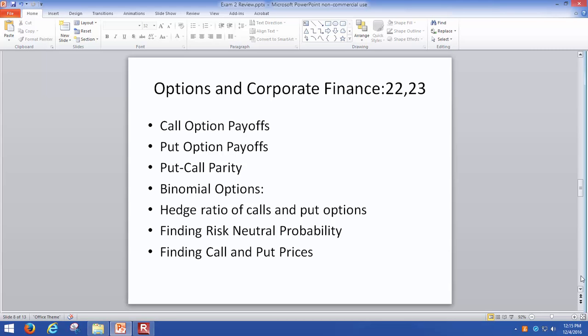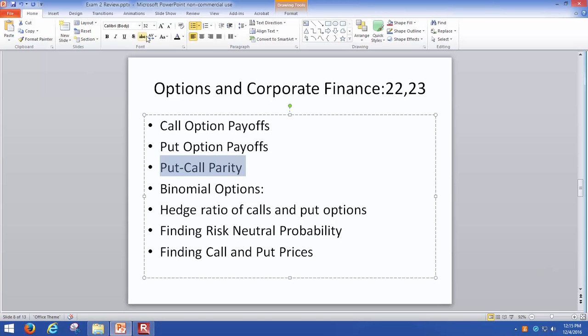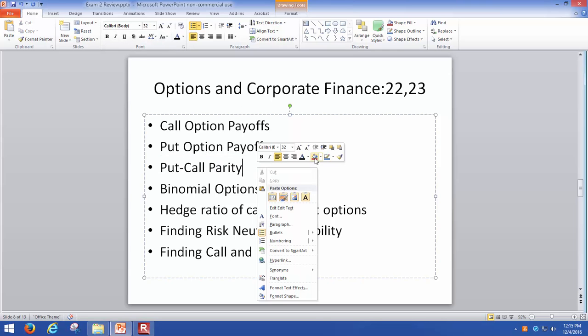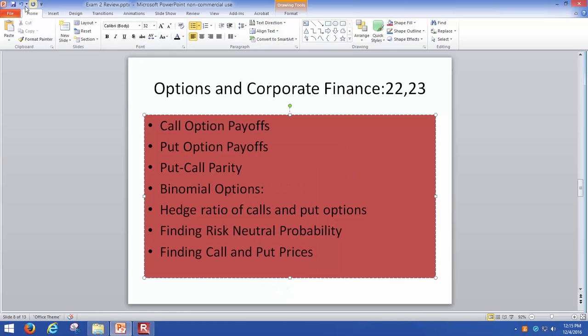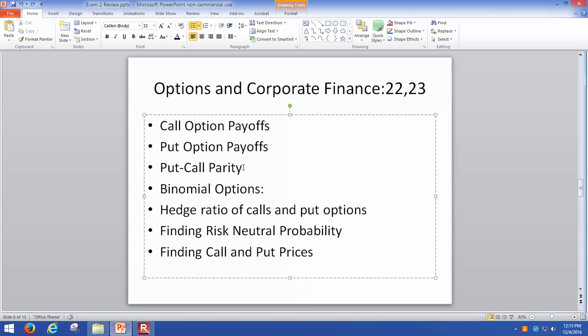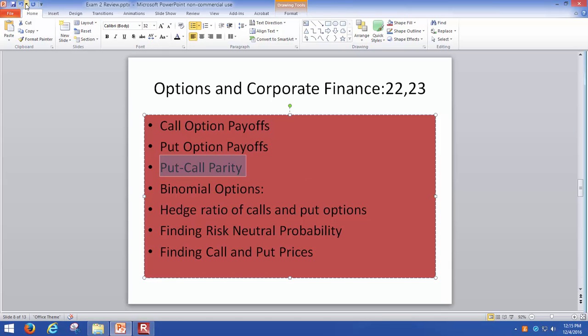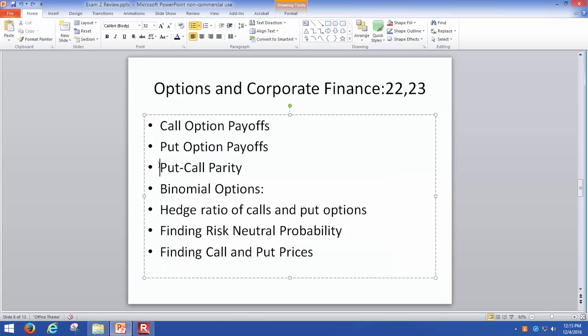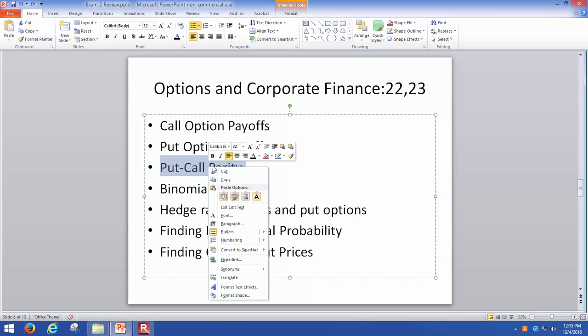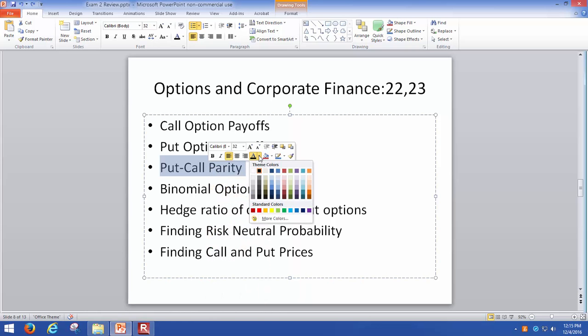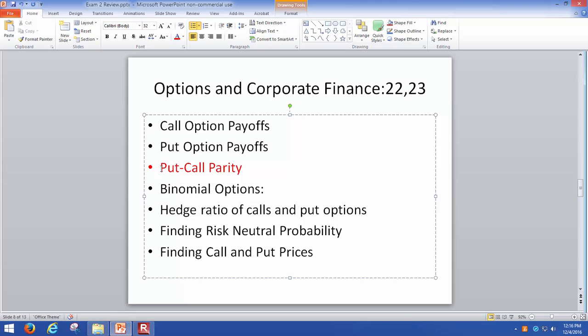Chapter 22 and chapter 23, they talked about options in corporate finance. And that would be a very important chapter as far as the exam is concerned. So we talked about the call option payoff. So what do you get when you buy a call option? We also talked about what you get when you buy a put option, the payoffs. Okay, so those are basic things we talked about.